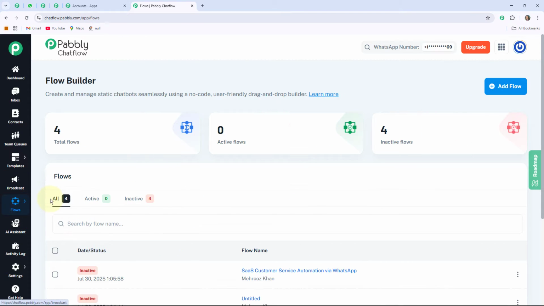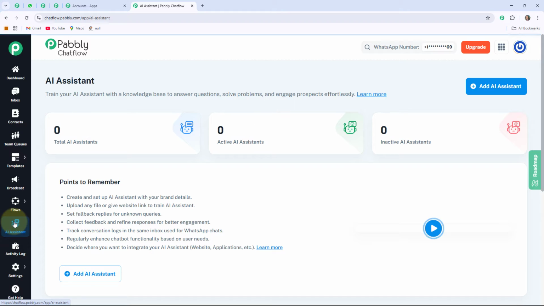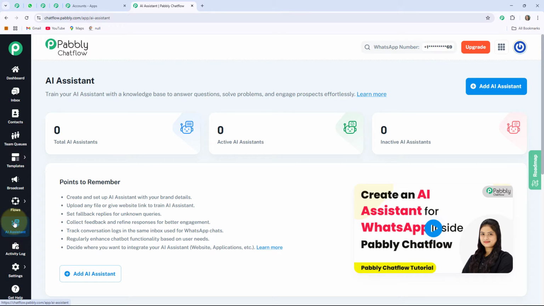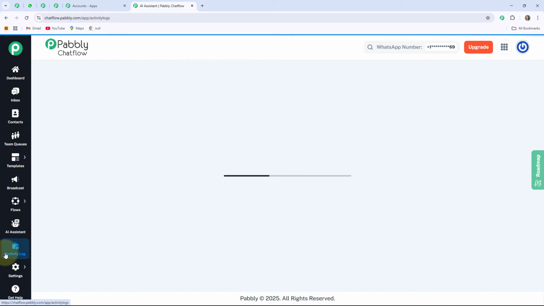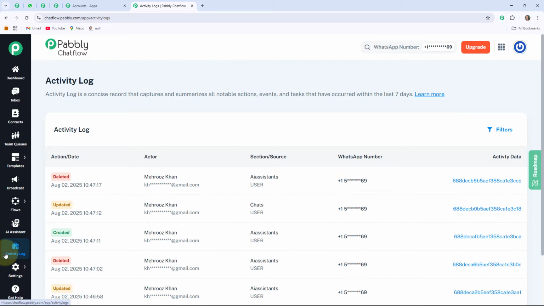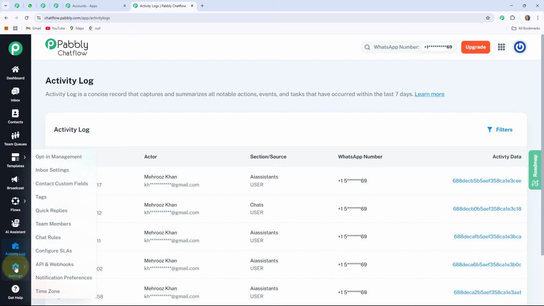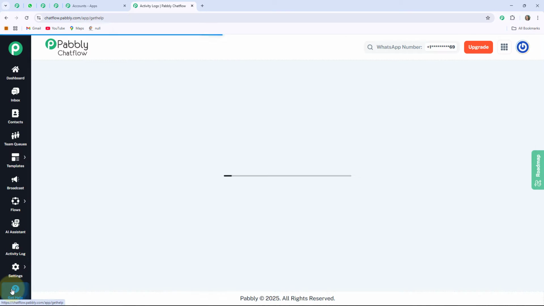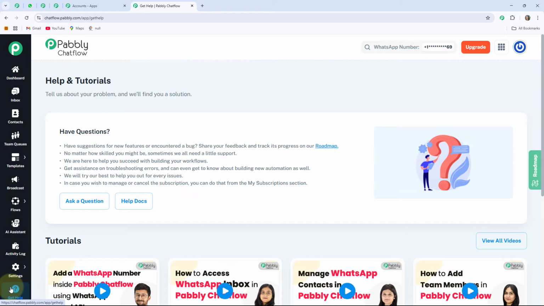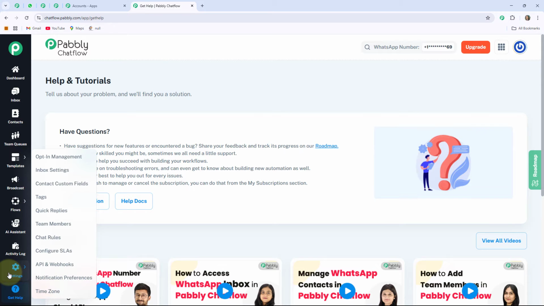The next one is the flow, where you can create multiple types of WhatsApp chatbots with the help of Flow Builder. The next one is AI Assistant, where you can train your AI assistant with a knowledge base to answer common questions. The next one is the activity log, where you can see the complete history of actions and messages that occurred within the last 7 days. The next one is the settings, where you can customize your account preferences and configuration. And the last one is get help, which provides access to support, tutorials and community assistance when needed. If you want a detailed explanation of these features, then we have created a separate video for it. I'll provide the link of the video in the description box.